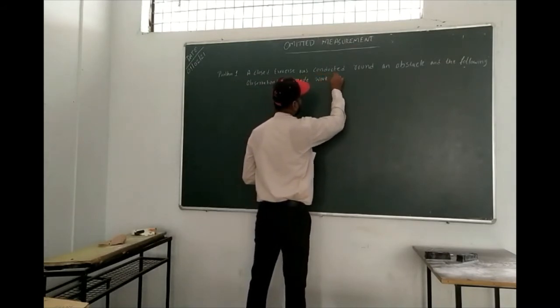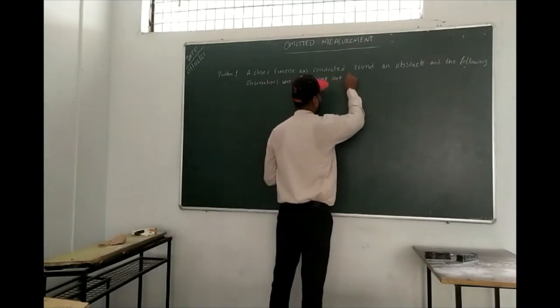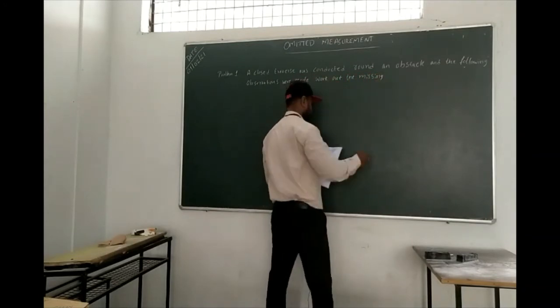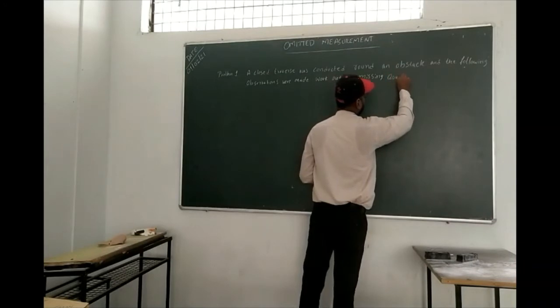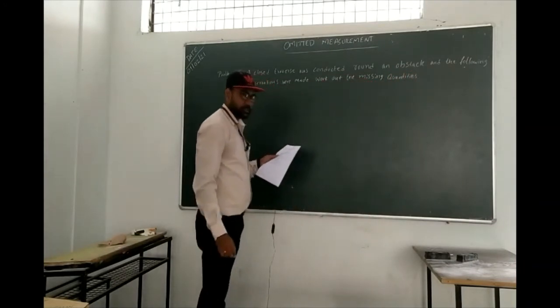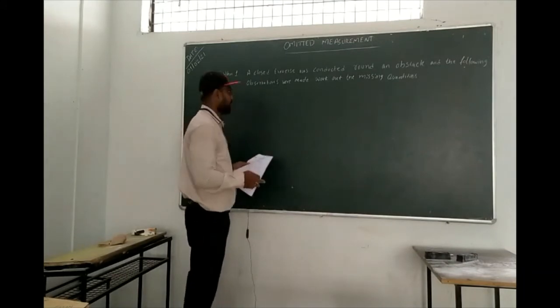Work out the missing quantities. Missing quantities means the lines that have been omitted, which you have to find.